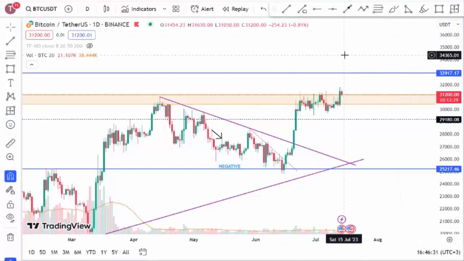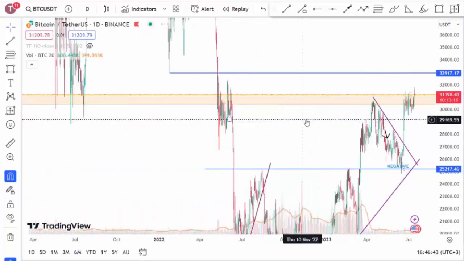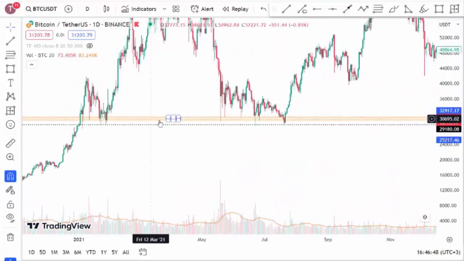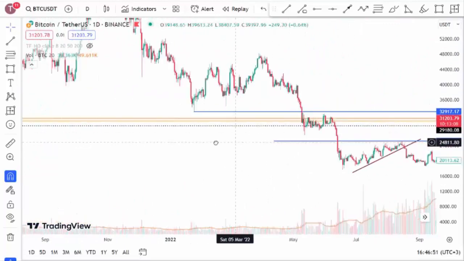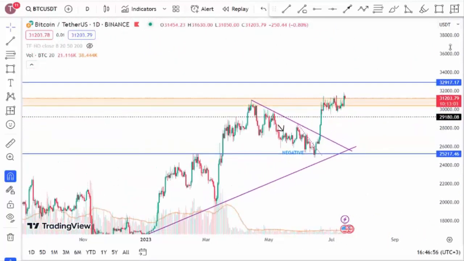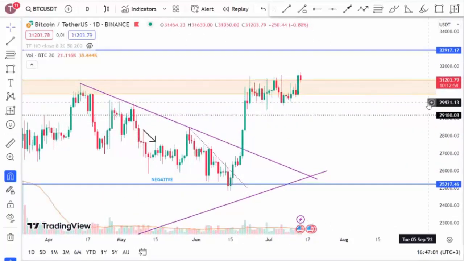Of course, this 10% increase has led to nearly 100% gains in some altcoins. Moreover, the current level around 31,000 is a really nice point, both serving as support in the past and currently acting as resistance. In the near future, it might work as resistance again and not break through this range. Currently, we have been seeing Bitcoin fluctuating in this range for a couple of weeks, and we can't say for sure if it has fully broken to the upside.